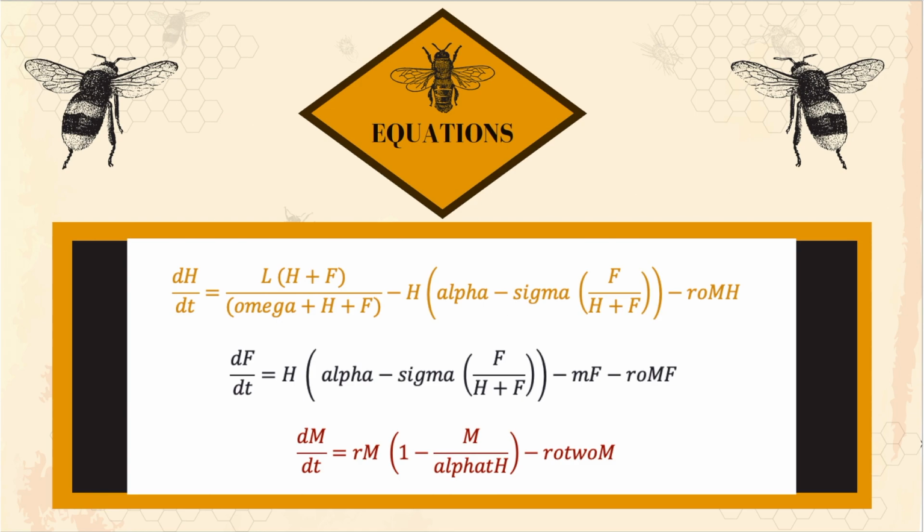dF/dt shows forager bees being born, which happens from hive bees converting into forager bees, minus the rate at which forager bees die naturally, minus the rate at which they're dying due to mites. dm/dt is our equation for mites, which shows mites being born, that is affected by the carrying capacity, minus the mites dying. It's important to note the differential equations had to be used.